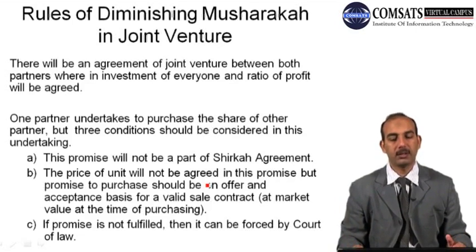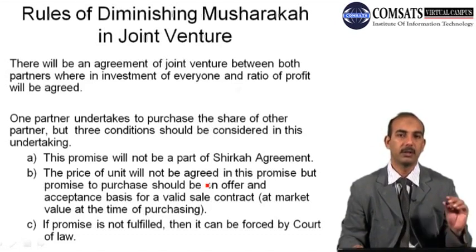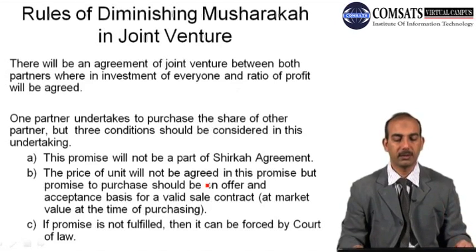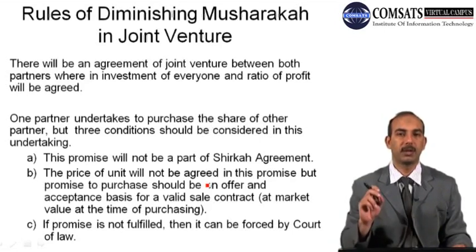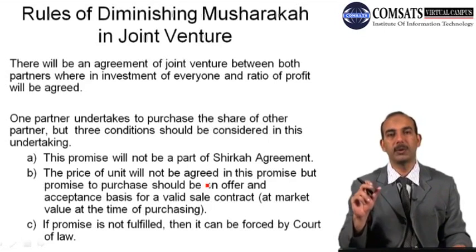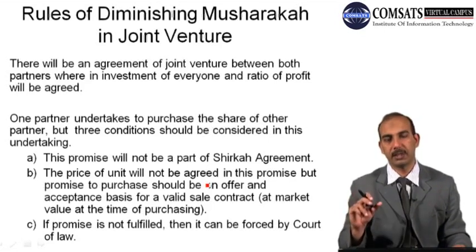Under the joint venture, one partner undertakes to purchase the share of the other partner, but three conditions should be considered in this undertaking. The first condition is that the promise will not be part of the shirka agreement. That means under the Islamic economic system, for one particular activity, there cannot be two contracts at the same time.